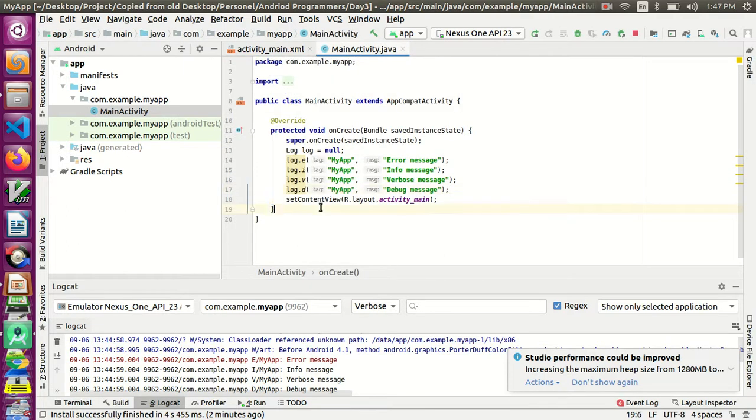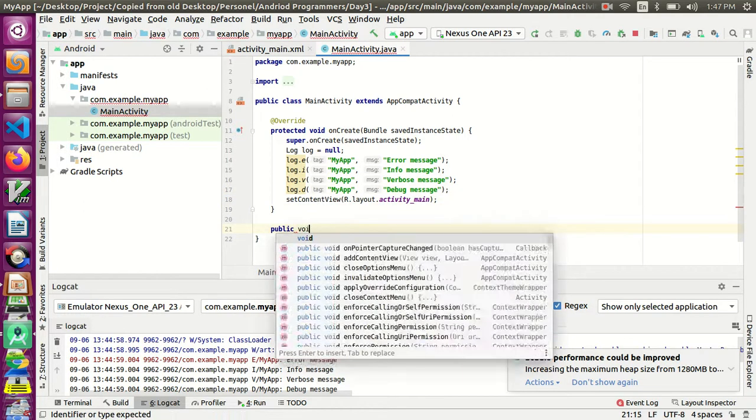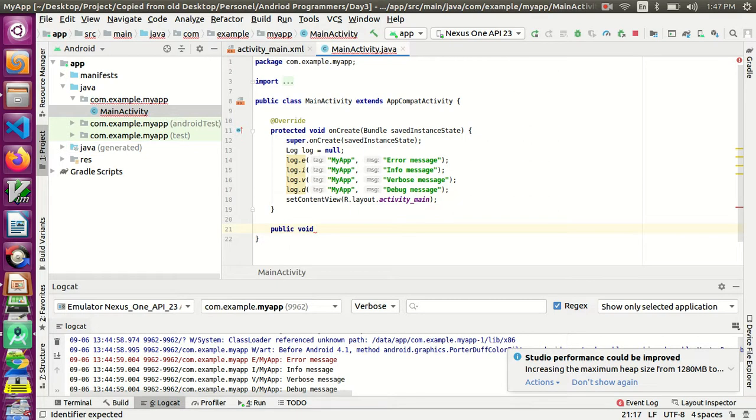I am going to create one method. I will give handle click event.